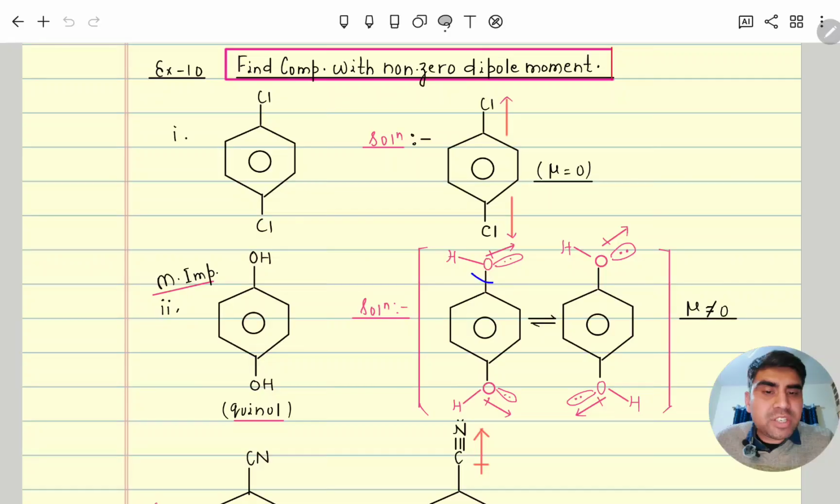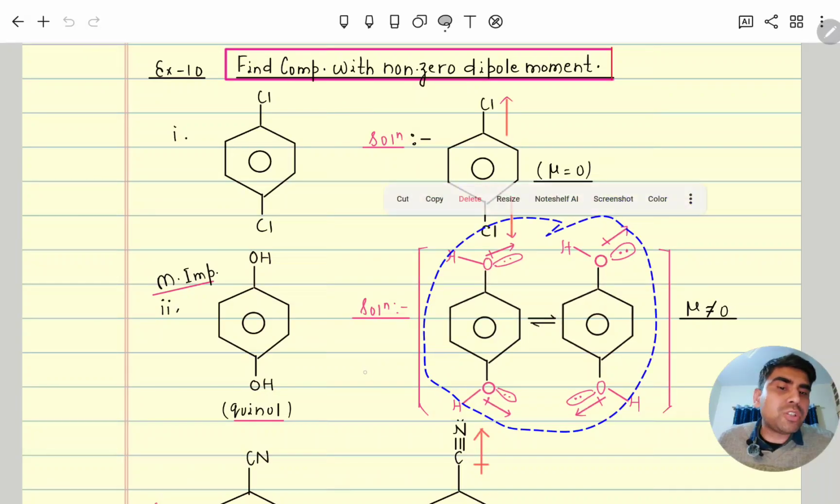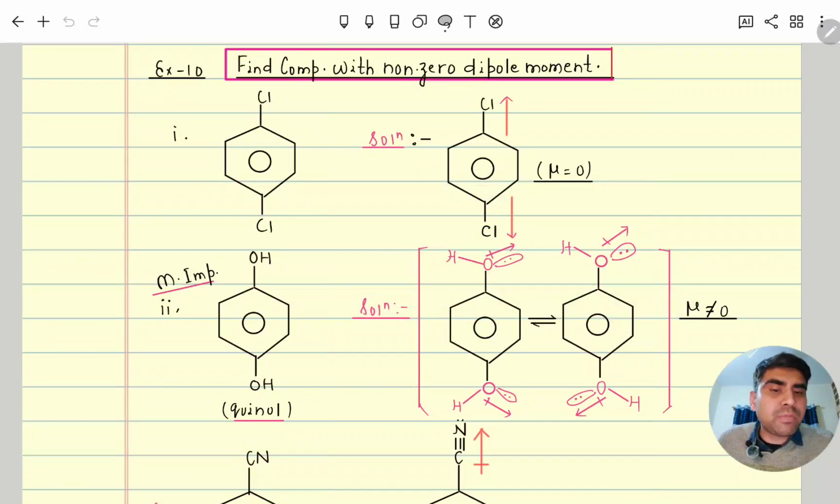Another possibility, since it can do flipping, means it can do conformers. So if it will rotate, so let's suppose this side one lone pair and this will be this side. So due to that it will cancel. So this one is mu 0, but this mu is not 0. So overall can we say that mu is not 0, because overall it is doing flipping. That one flipping is 0, but another flipping is not 0. So overall this is polar.